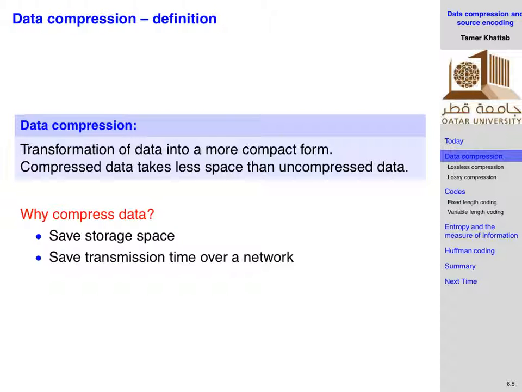Okay. So our objective from source encoding is to perform data compression. Okay. So what's the meaning of data compression? Simply, you want to change the format of your data such that you reduce the size. The objective of any compression is to reduce the size. Okay. So you transform the data into a more compact form. Right? You change how it looks like such that you reduce the size. Why do you want to do that? If you want to store this data, then you are saving on storage. If you want to send this data, you are saving time, frequency, power, energy, all these things, right? So this is something desired, generally speaking.